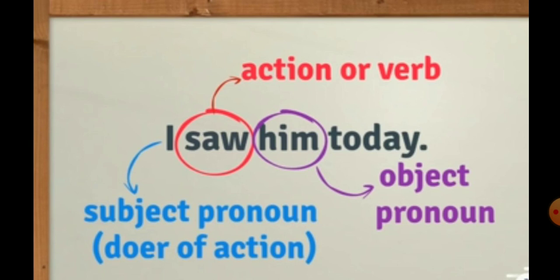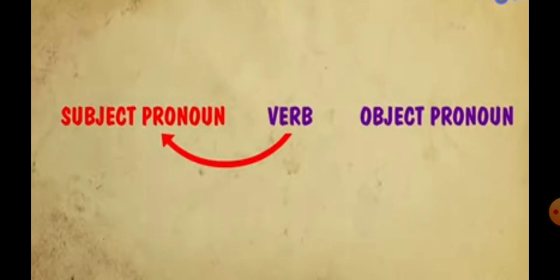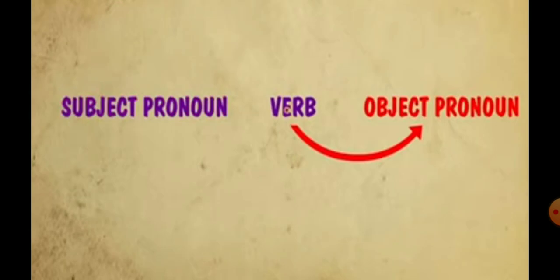Students, here I have a small trick for you by which you can identify the subject pronoun or the object pronoun. Subject pronoun always comes before the verb, whereas object pronoun comes after the verb.